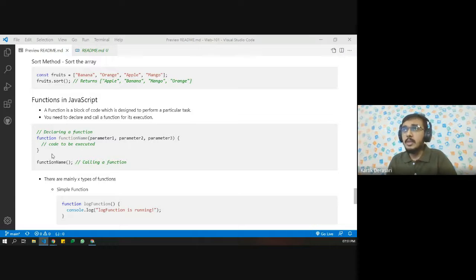So let's see how we can do that. We simply need to declare a function. So here, let's say we have a function, then we need to use the function keyword, which is a keyword in JavaScript.